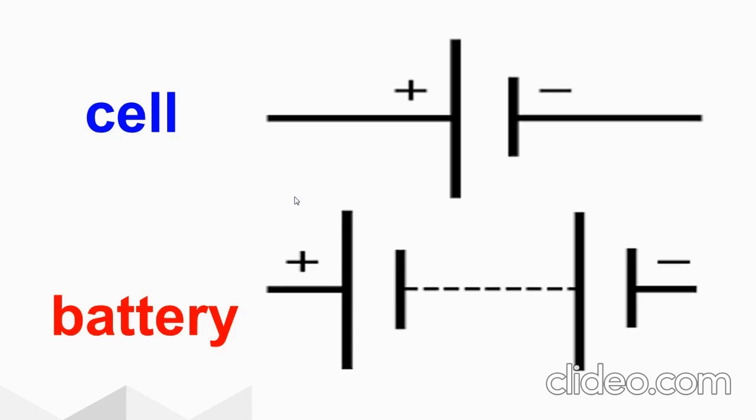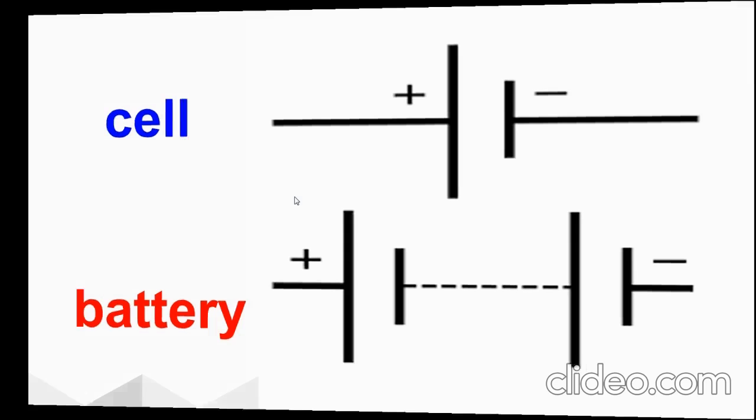A battery is a combination of cells. A cell is a single unit, with only one positive terminal and one negative terminal, whereas a battery has a series of cells. It can be 2 or 3 anytime. So a battery is a combination of more than one cell. This is the difference between cell and battery, and this is how it is represented in electrical circuits.